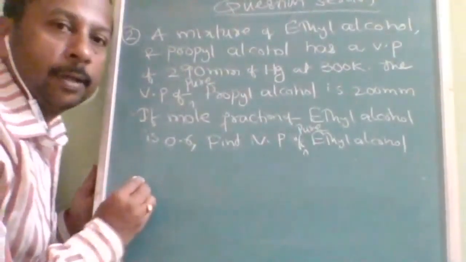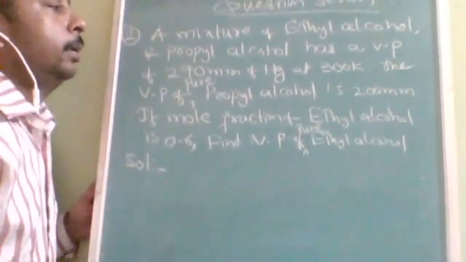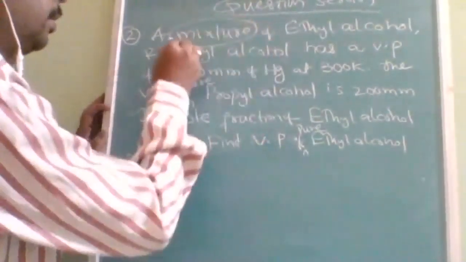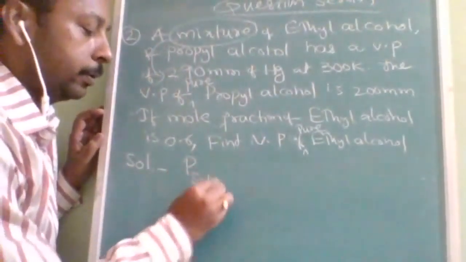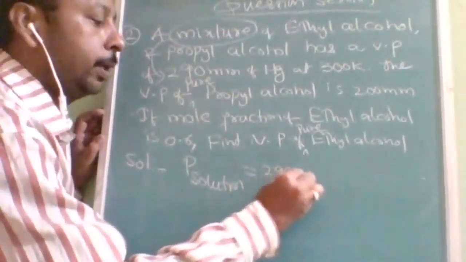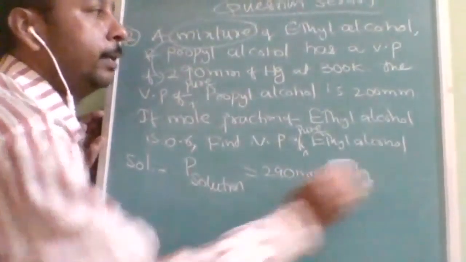Okay. Now you have tried. Now I am going to explain. Solution: here, see, the vapor pressure of the mixture is 290. That means P solution. Solution is a homogeneous mixture, so it is 290 mm of Hg.